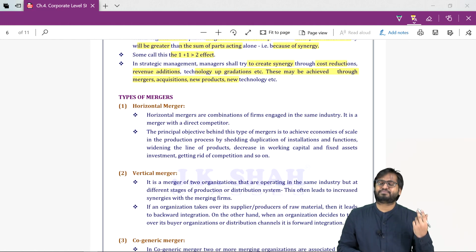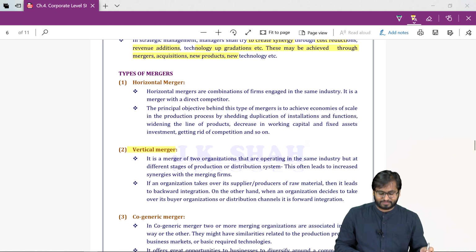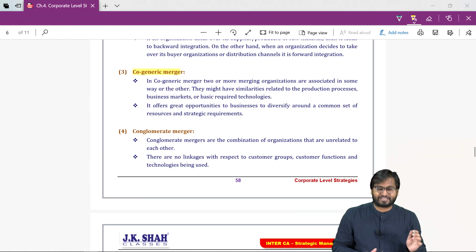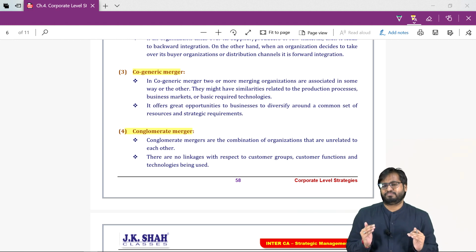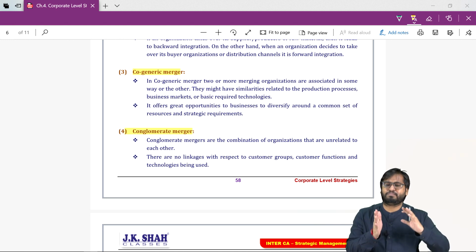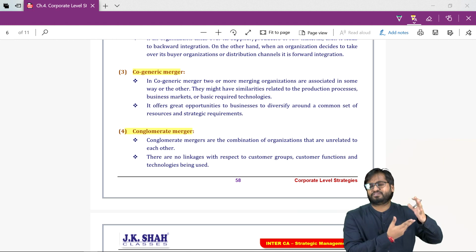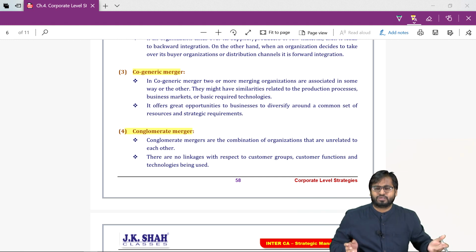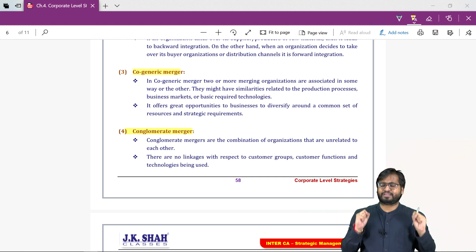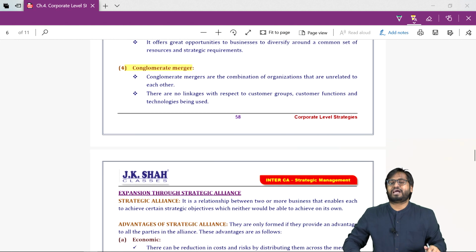Now we have the types of merger. Vertical merger, horizontal merger, co-generic merger, conglomerate merger. I did not go through the points, guys. The points are the same. The only thing that you should understand is the basic fundamental difference between mergers and acquisition and diversification. In diversification, we want to start our business from scratch. Here, we are merging or acquiring a company. Yes or no? Yes.